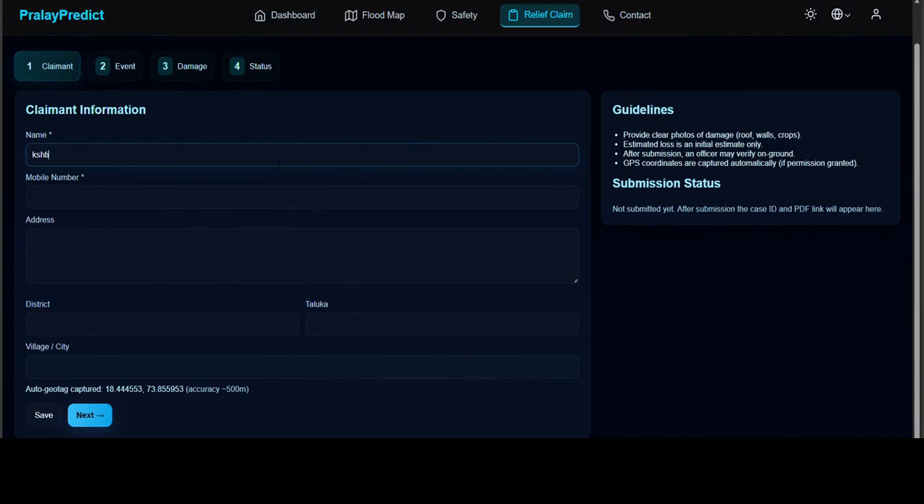Proceeding with the claimant name, we can put the claimant name, followed by his or her mobile number, address, district name, taluka, and village name. Again, you can see here it is auto-geotag captured, which is a feature showing where you are filling this form from. It captures your real-time geotag location and verifies whether the flood has actually occurred in that area or not, with an accuracy of approximately 0.5 kilometers.